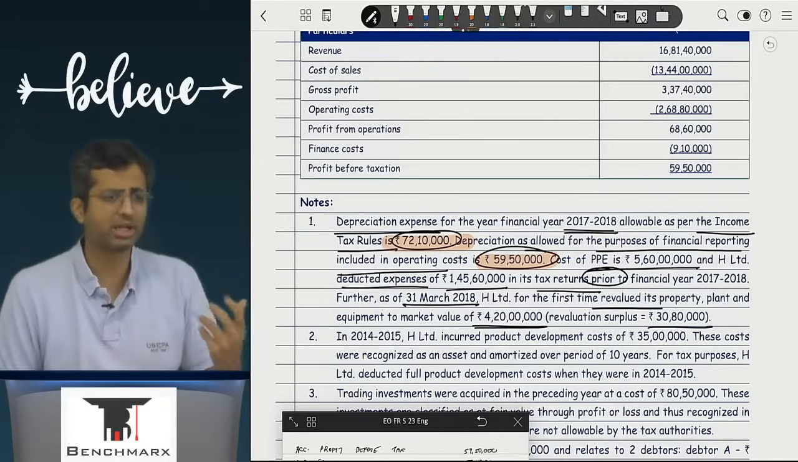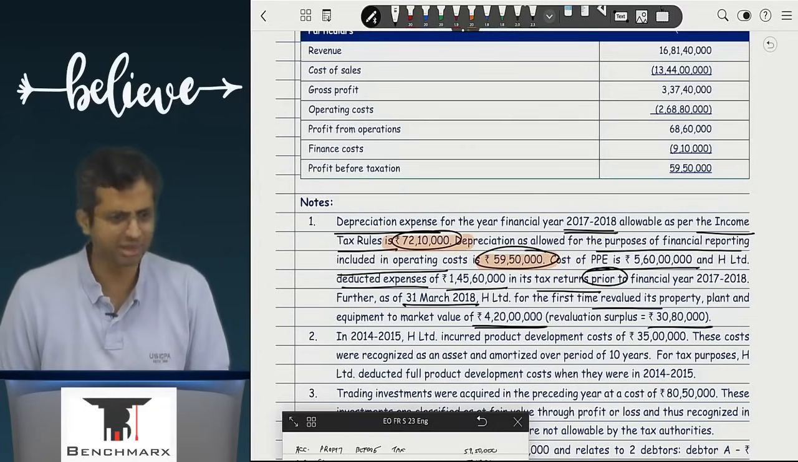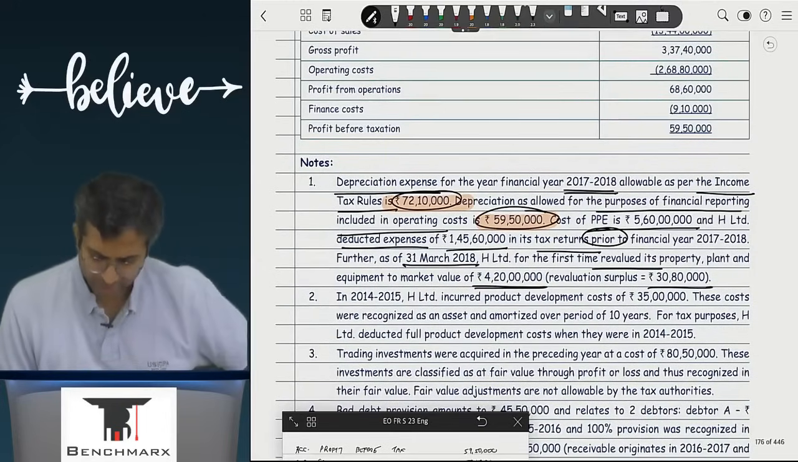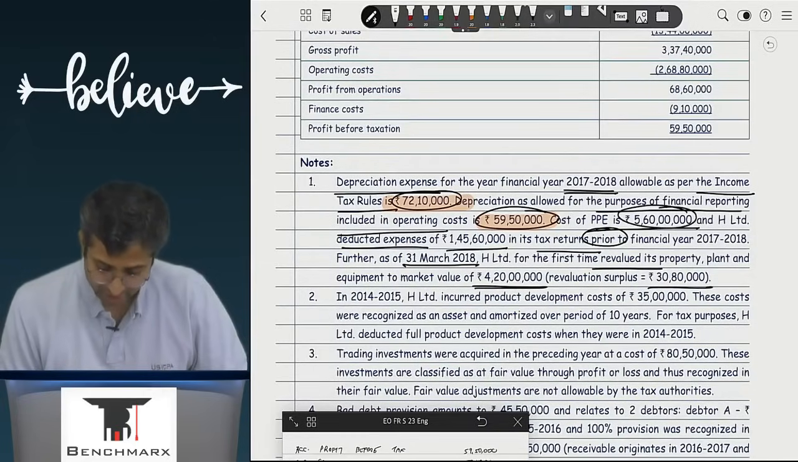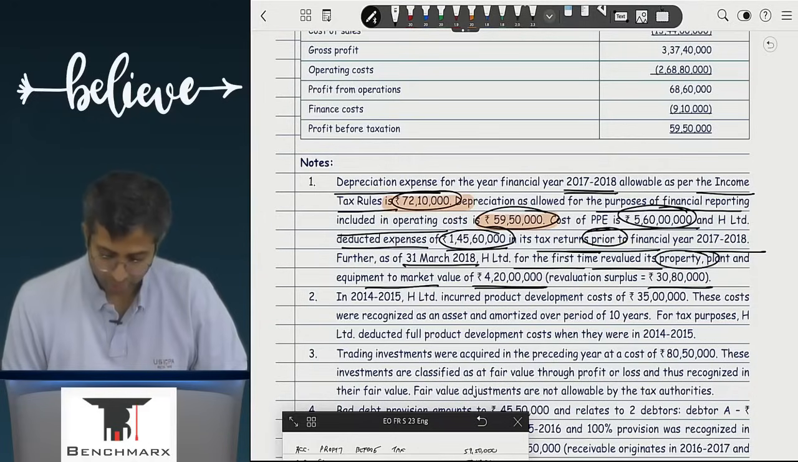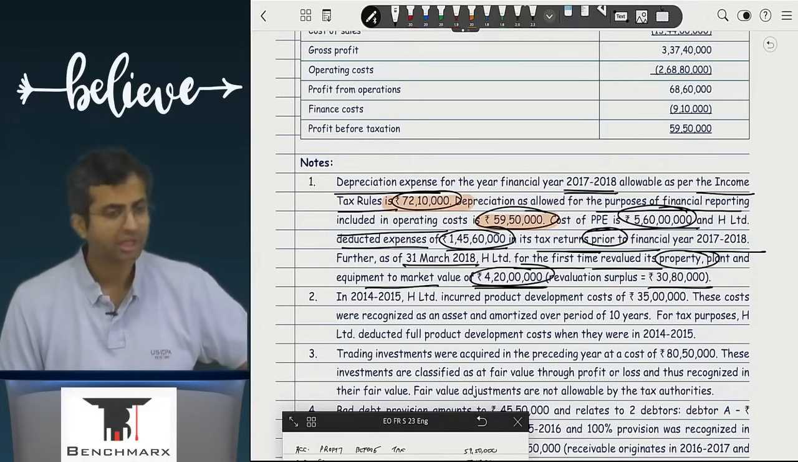Past में जो हुआ है, that is relevant for calculating the tax base, not for the purpose of carrying value. Are we clear with this? Question क्या बोला है? Cost of PP is 5 crore 60 and H has deducted expense of 1 crore 45 lakh 60,000 in its tax returns prior to the year 17-18, and for the first time H revalued its property to fair value of 4 crore 20. So revaluation surplus is 30 lakh 80.